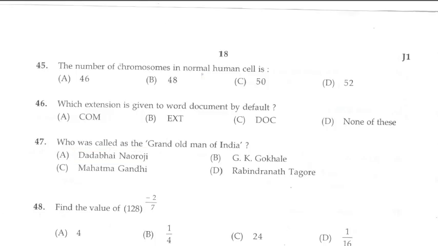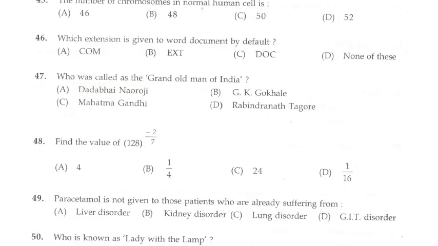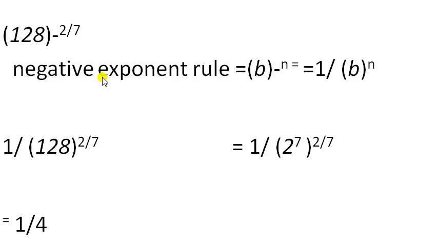Next question. Find the value of 128 raised to minus 2 by 7. We have to find out 128 raised to minus 2 by 7. There is a negative exponent rule, that is b raised to minus n is equal to 1 by b raised to n.